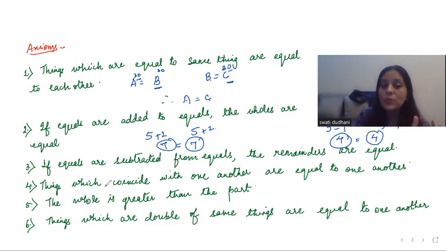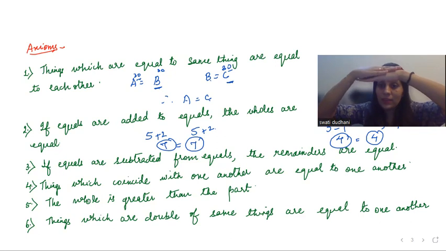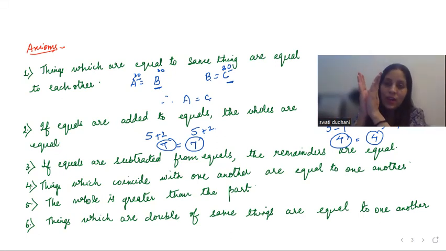Next, things which coincide with one another are equal to one another. Now, this is my hand and this is another hand. Like, let's say, if I take it like this, this is one hand. So these coincide with each other. Coincide means they look like a single hand. That means if they coincide exactly, they are equal to each other.